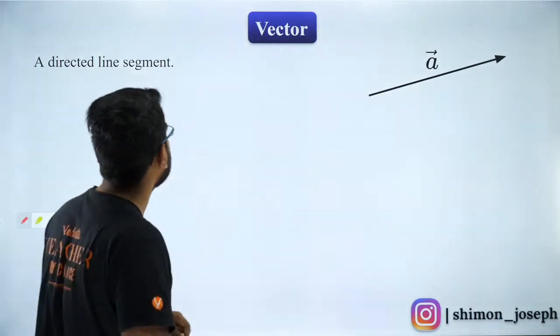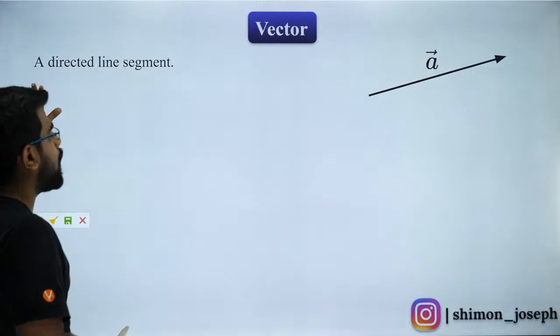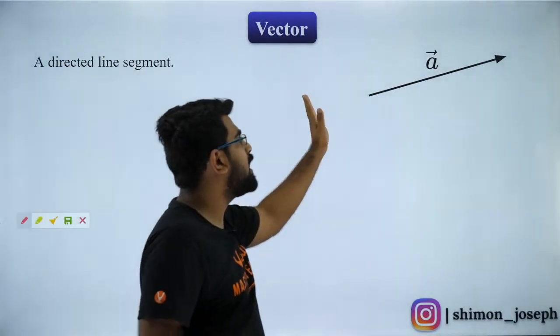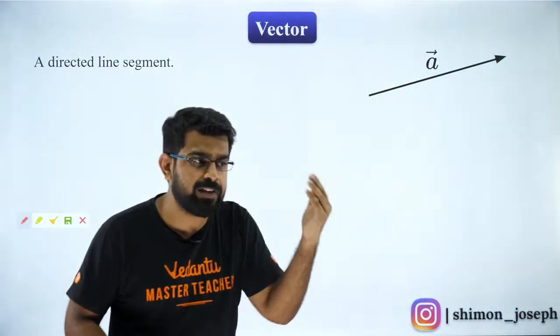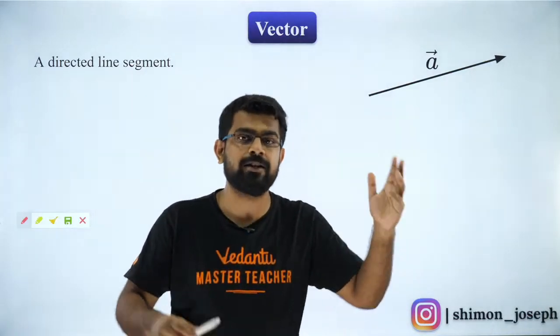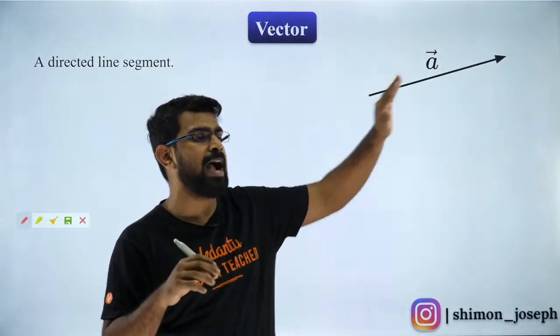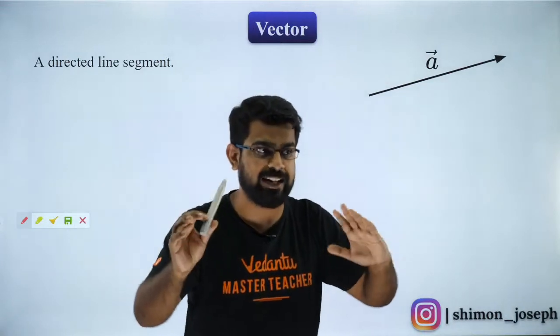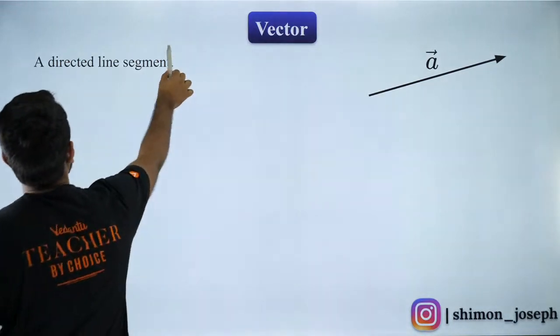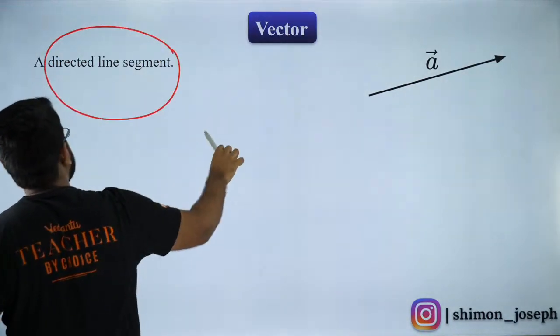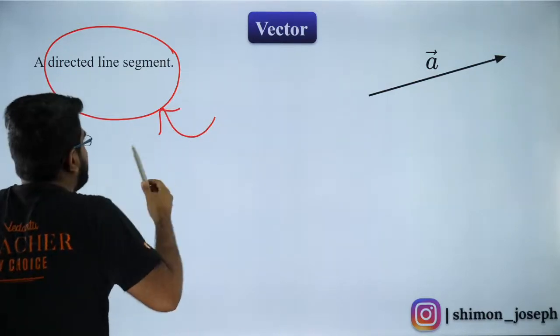Let's begin. So a vector is what? A vector is something which has both a direction and magnitude. That we have been studying right from our lower classes, right? A vector is something which has magnitude and which also has direction. So that is what I have put together here in simple words. It is nothing but a directed line segment.